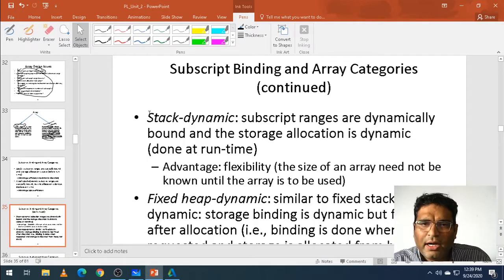Now, the other one, stack dynamic. We have seen push and pop, where the allocation is done at runtime, and flexibility is there.